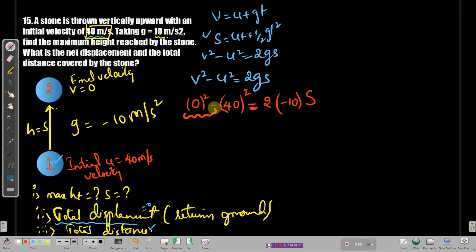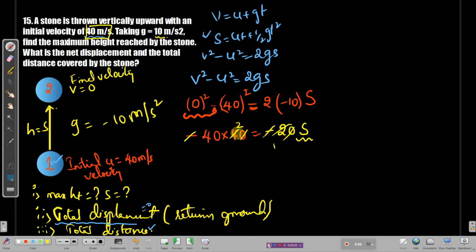0 is just gone, and this minus is outside the bracket, so minus will remain, and 40 square will be 40 into 40, no problem. Plus and minus will become minus, and this minus will be out, and 2 tens will be 20. You can do it easily, right? You need to find S, so cancel this minus, got cancelled, 0 got cancelled, 2 1s are 2, 2 2s are 4.